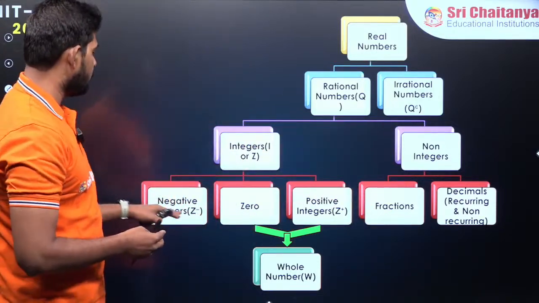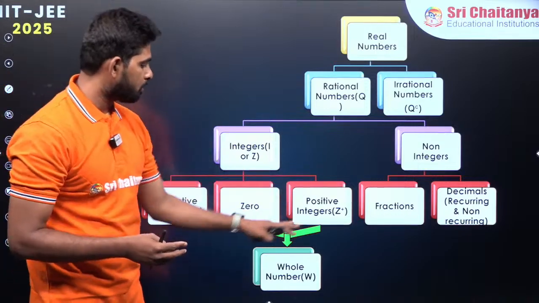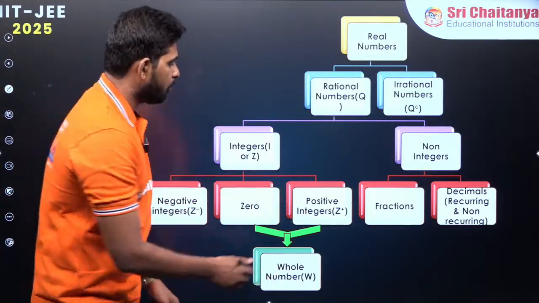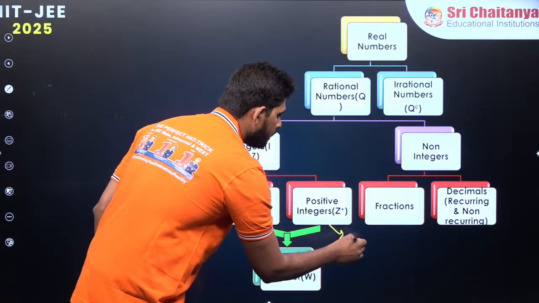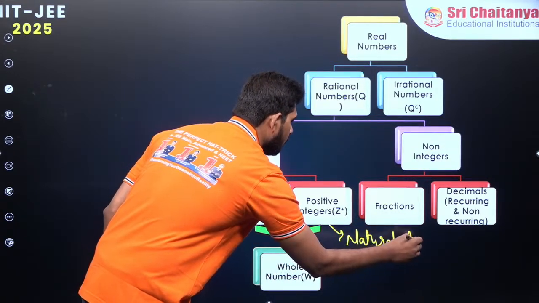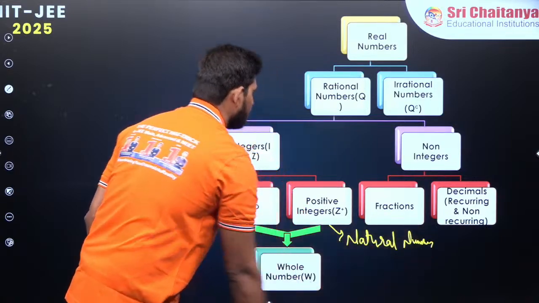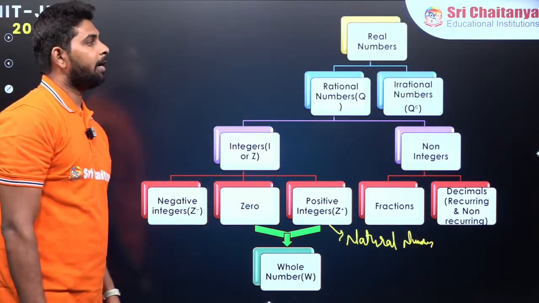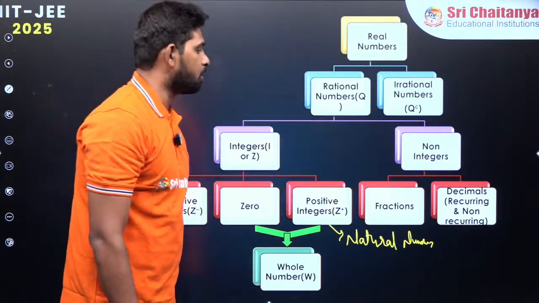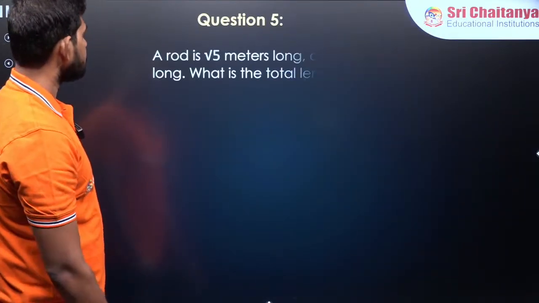And integers are negative integers, 0 and positive integers. 0 and positive integers together you are going to call whole numbers. These positive integers are again called what? Natural numbers. Okay, so that is how we have divided all the real numbers into subsets.